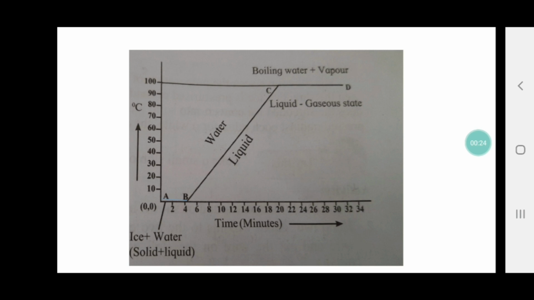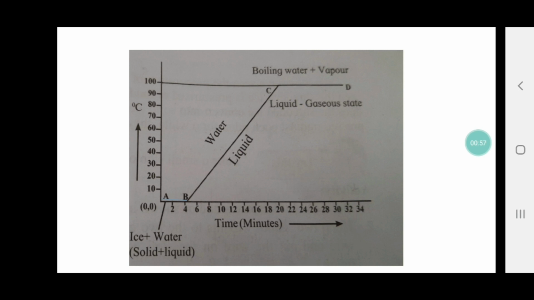But the constant temperature at which the substance changes, when the solid is getting converted into liquid, is known as the melting point. For ice, the melting point is 0 degree Celsius because at this temperature the ice is getting converted into liquid.